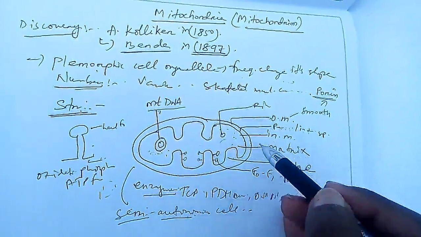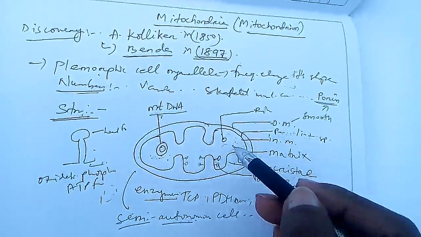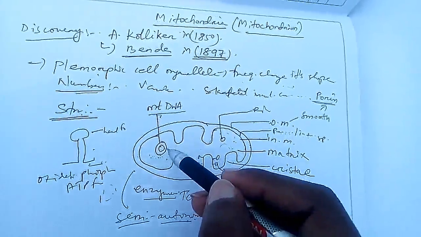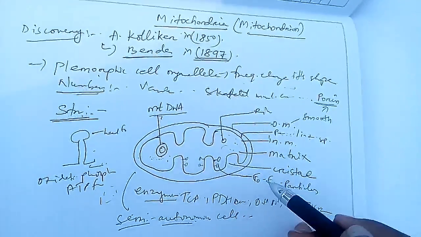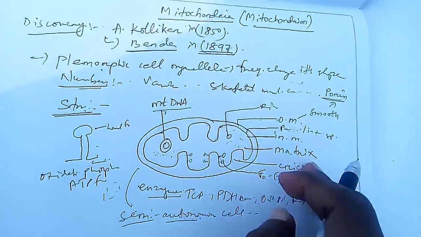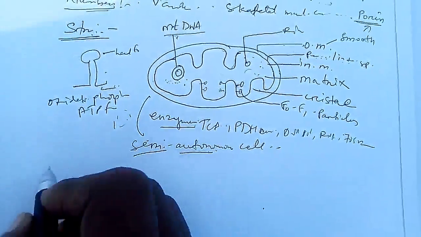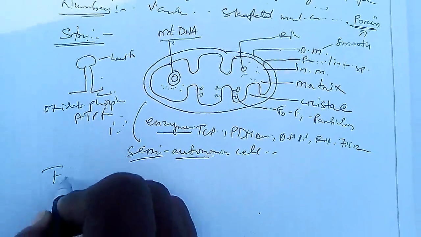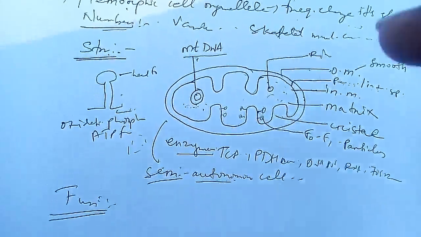So this is the general structure of the mitochondria: outer membrane, inner membrane, perimitochondrial space, matrix. In the matrix, mitochondrial DNA, ribosomes, some enzymes are present, then F0, F1 particles. Those F0, F1 particles are associated with oxidative phosphorylation. Then on the next page, I am discussing what the functions of mitochondria are.